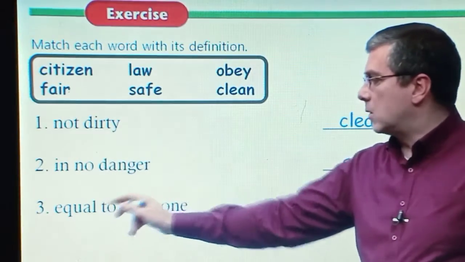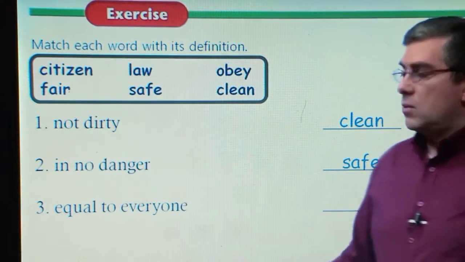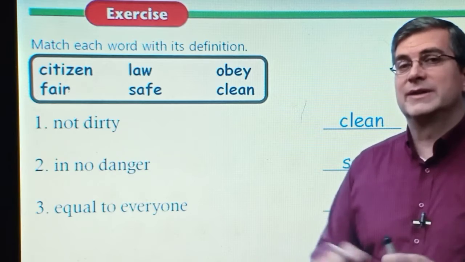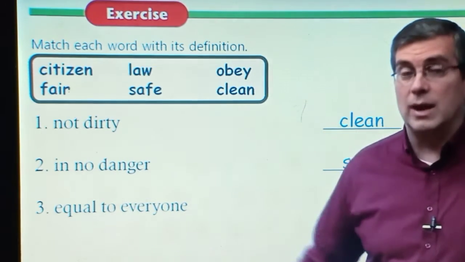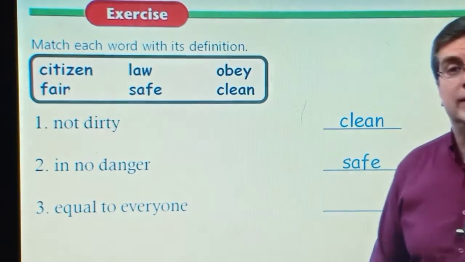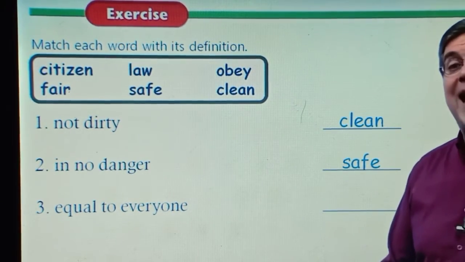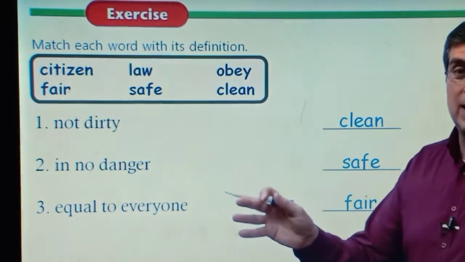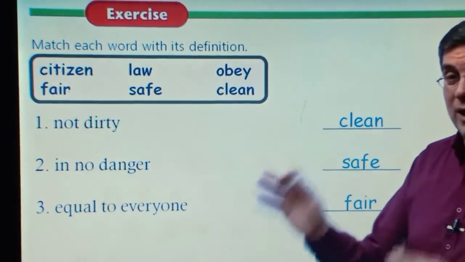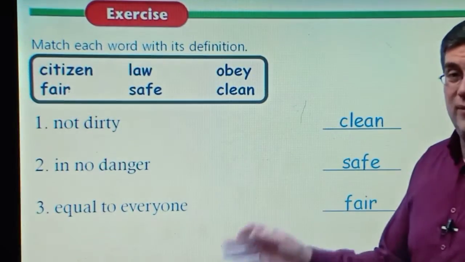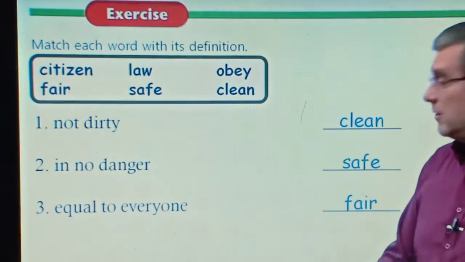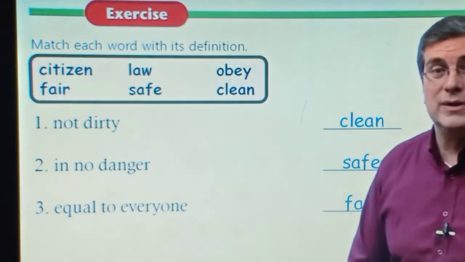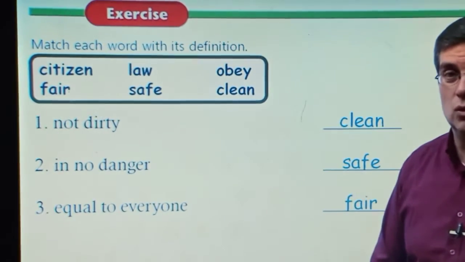What about this one? Equal to everyone. Everyone is equal. Everyone has the same rules to follow. That's equal. What do we call that situation? We say that is fair. It's fair. And if you see somebody who's breaking the law or breaking the rules, that's not fair. If you're equal to everyone, everybody should be equal. Everybody should follow the laws.